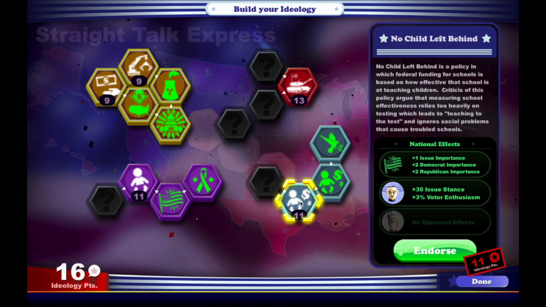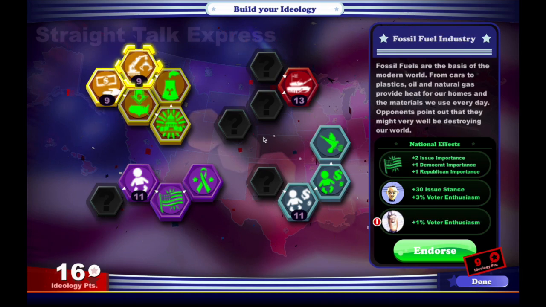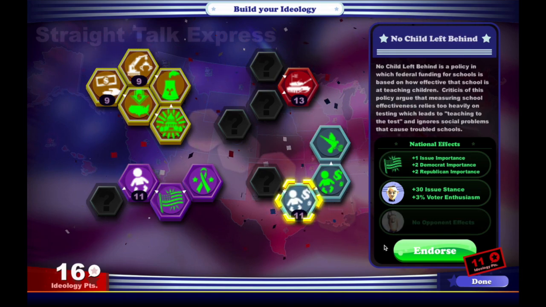Let's get these ideology points and endorse No Child Left Behind, maybe? I'm just reading what this is. I mean, he was into education, but I don't know if he would have been into No Child Left Behind. But we'll just endorse it.